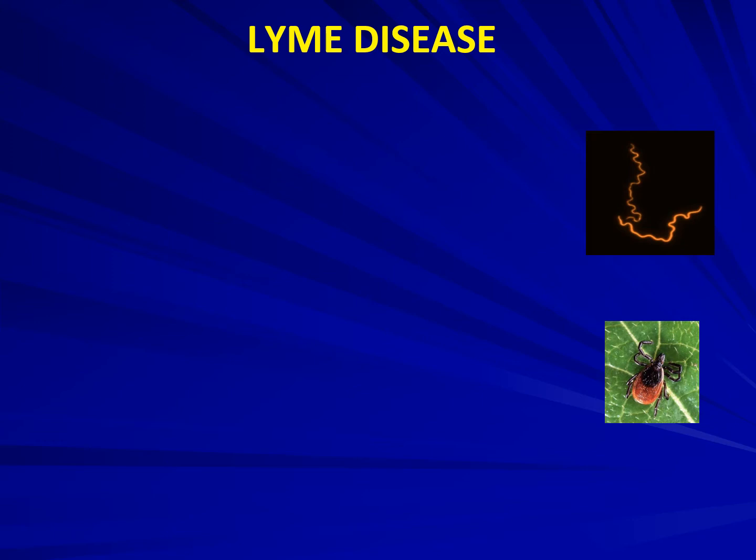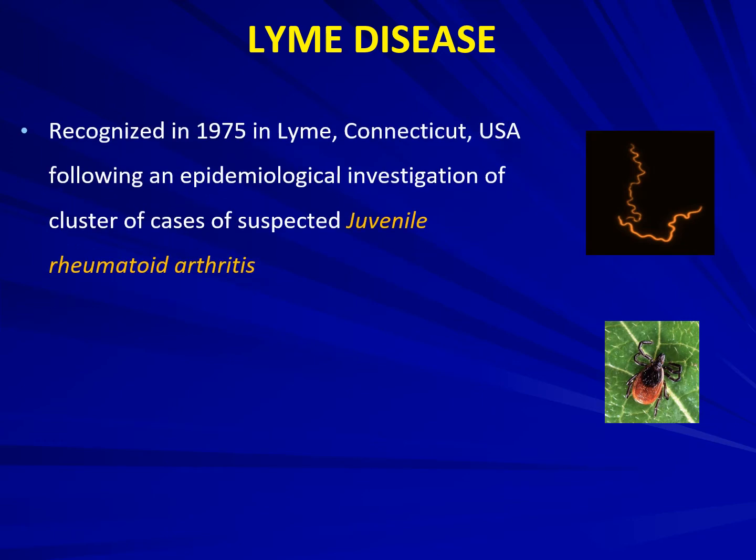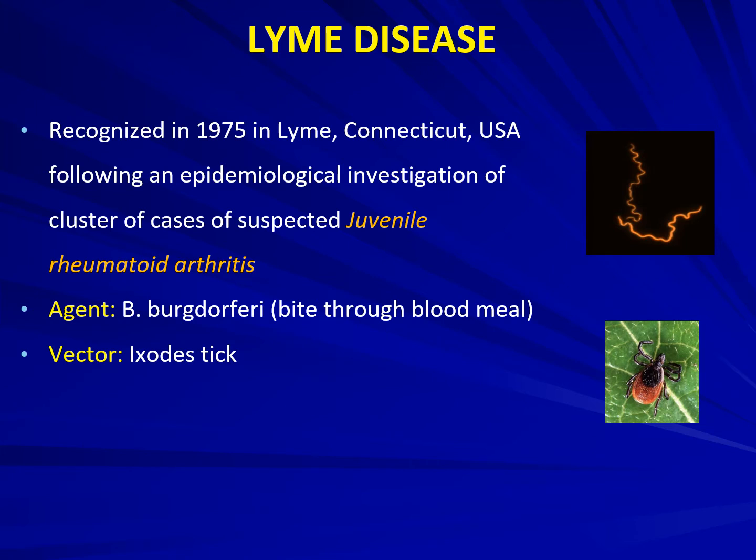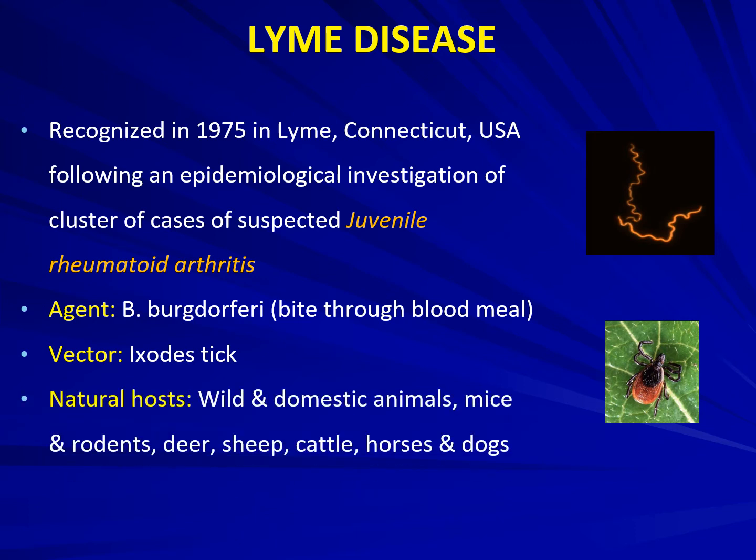Next, let's discuss Lyme's disease. It was recognized in 1975 in Lyme, Connecticut, USA, following an epidemiological investigation of a cluster of cases of suspected juvenile rheumatoid arthritis. The organism leading to Lyme disease is Borrelia burgdorferi, and the vector is an Ixodes tick. The natural hosts are wild and domestic animals, mice and rodents, deer, sheep, cattle, horses, and dogs.